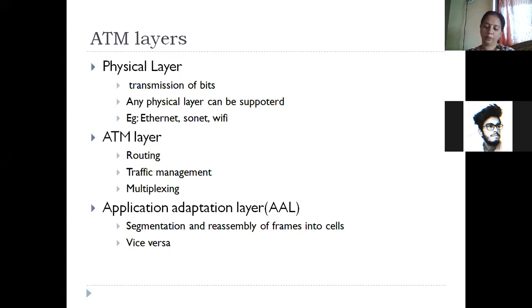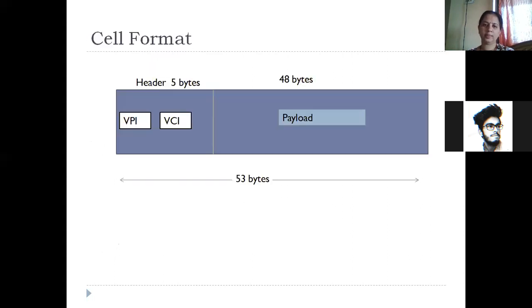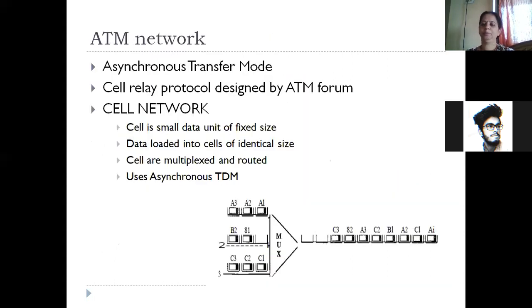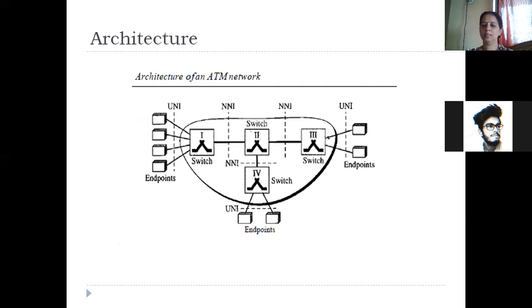Okay, so I have told you quite a few points about ATM networks. ATM stands for asynchronous transfer mode, and it transmits the data as cells. It makes use of TDM, time division multiplexing. This is the architecture of an ATM network.